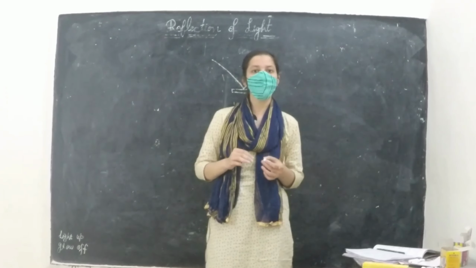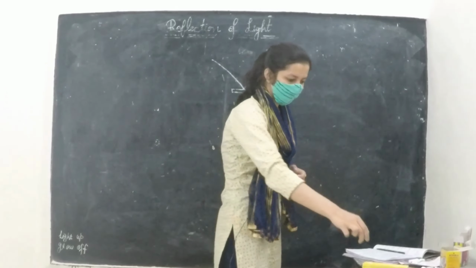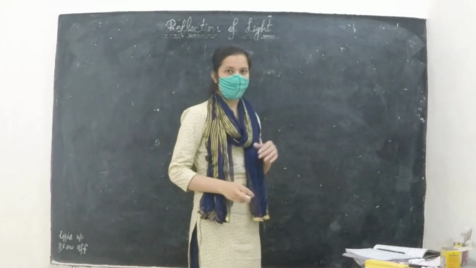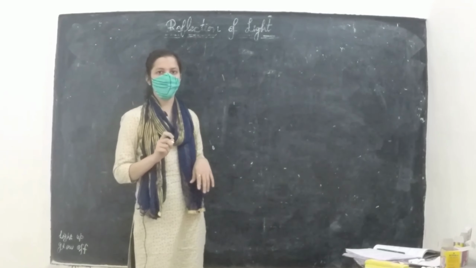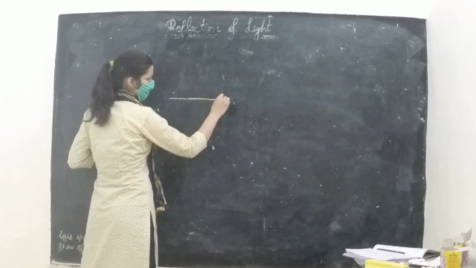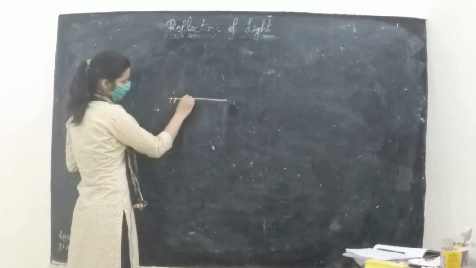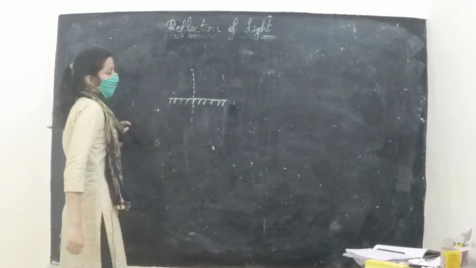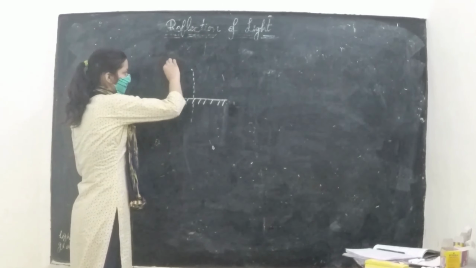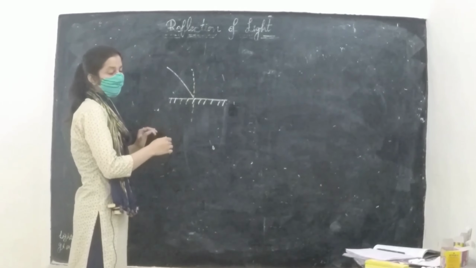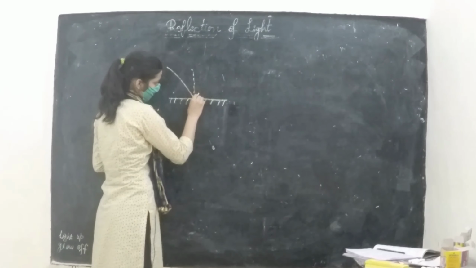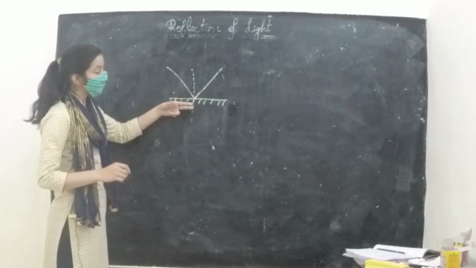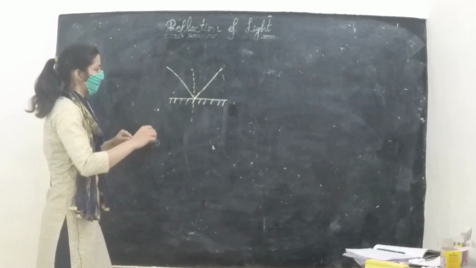Now we will see what the reflection of light is. It is the property of the light, the phenomenon of the bending of light when it falls on any polished surface. Now what does it mean? Let us take a polished surface. This is a plane mirror. Its one surface is polished. Let us draw a normal on it. Now when the light from any source falls on this surface, it will get reflected. It will bend in some other direction like this. When the light falls on this polished surface, it bends in some different direction.